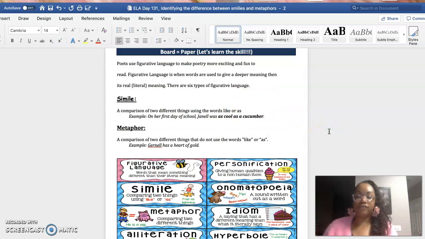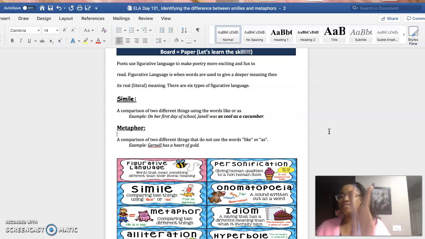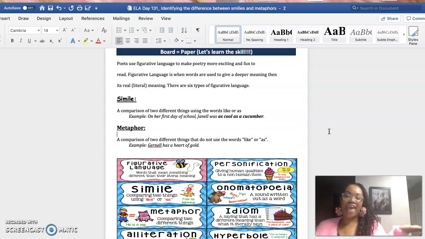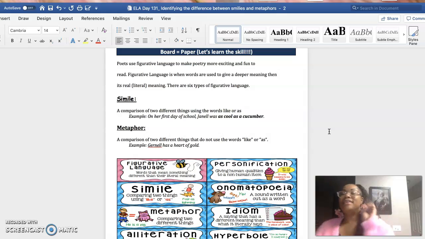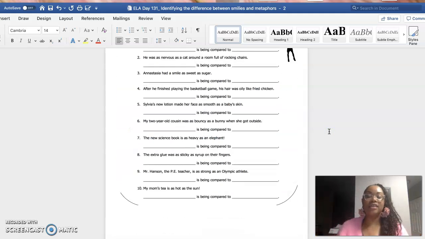So let's review. A simile is comparing how many things? 2 things, right? Using the words like or as. Good. And then a metaphor also compares how many things? 2 things without using the words like or as. Good. Okay, let's go ahead and continue working.